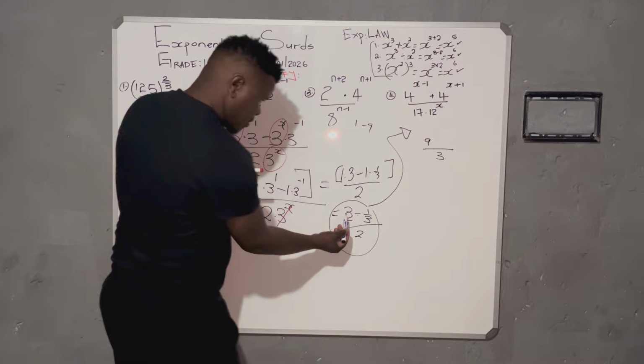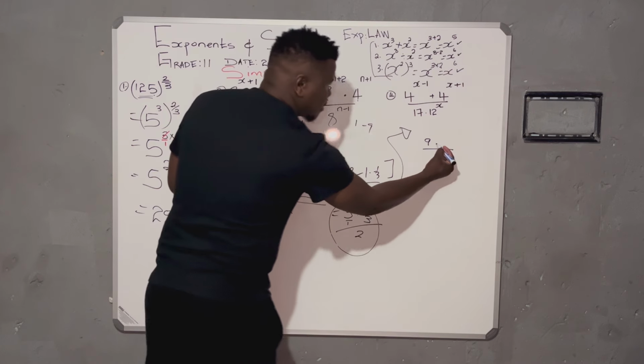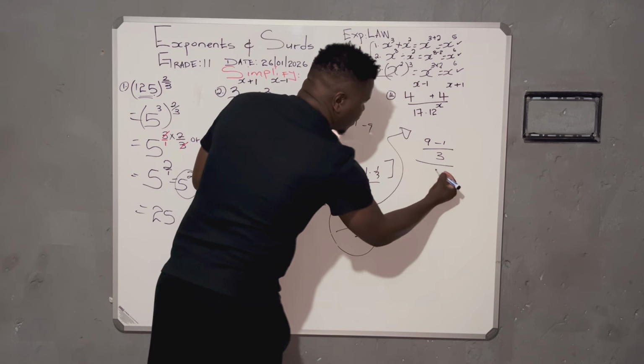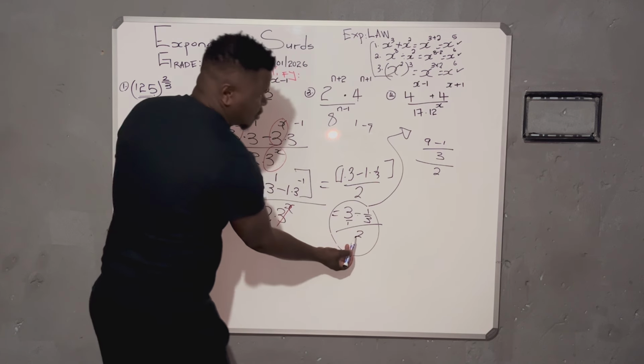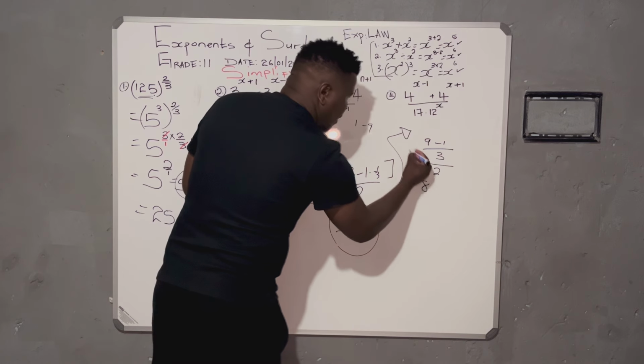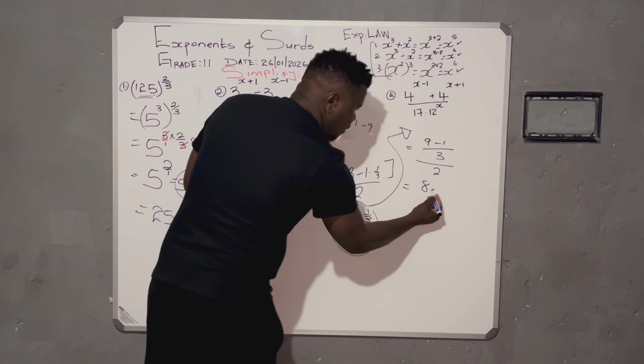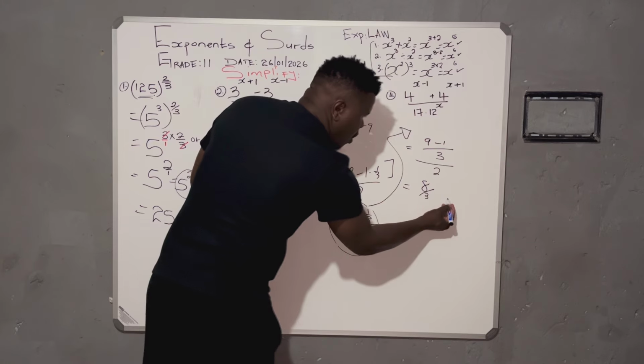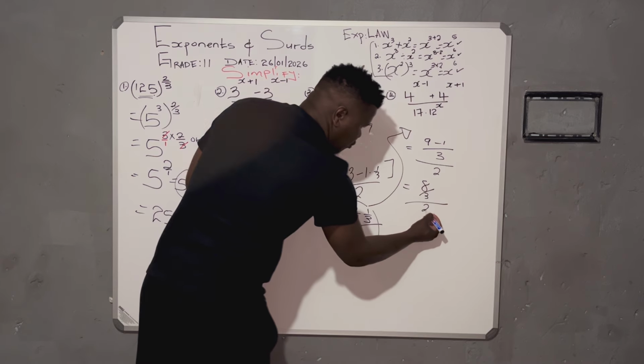And therefore, 1 times 1 is 1. All over, remember, this 2 is still this one. So what is 9 minus 1? Basically, we're having 8 over 3, all over 2.